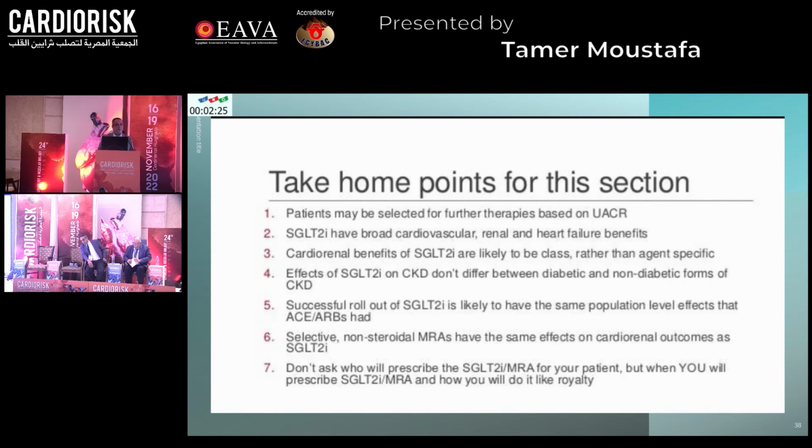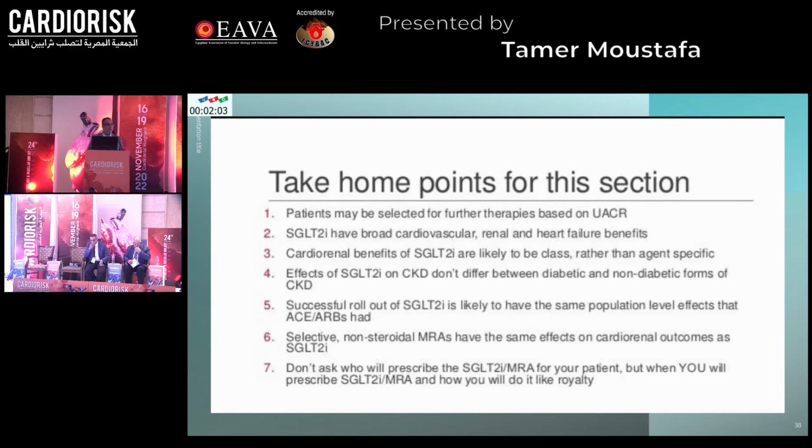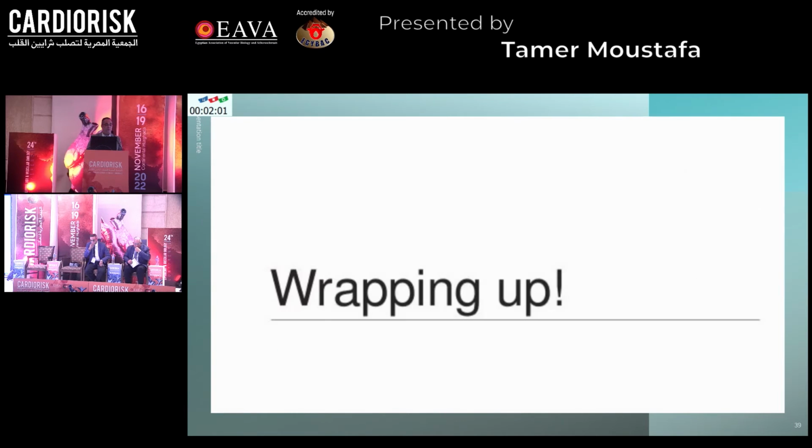The effects of SGLT2 inhibitors on chronic kidney disease don't differ between diabetic and non-diabetic patients. Successful rollout of the SGLT2 inhibitors is likely to have the same population-level effects that ACE inhibitors and ARBs had. Selective MRAs have the same effects on cardiorenal outcomes as SGLT2 inhibitors, and you should manage patients well when you use a combination of these drugs.